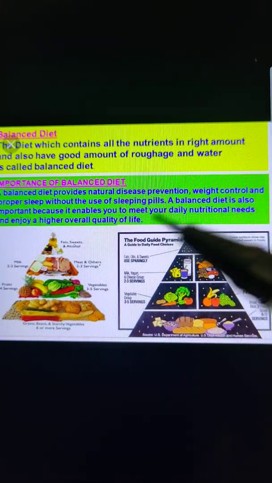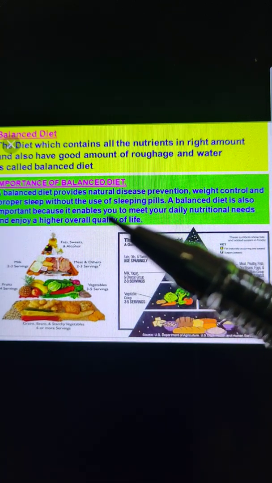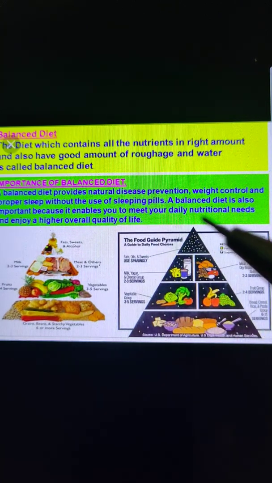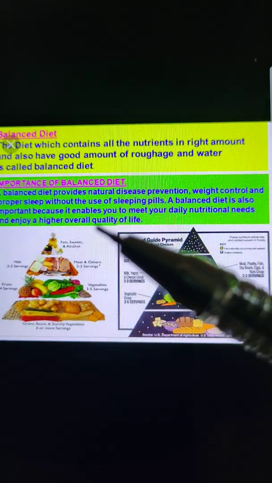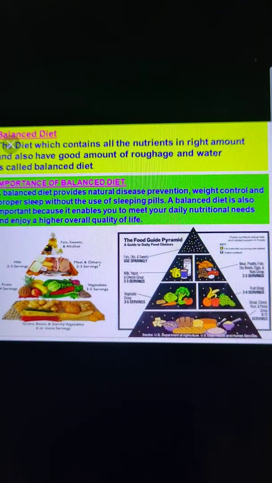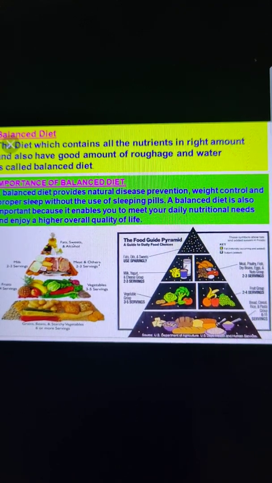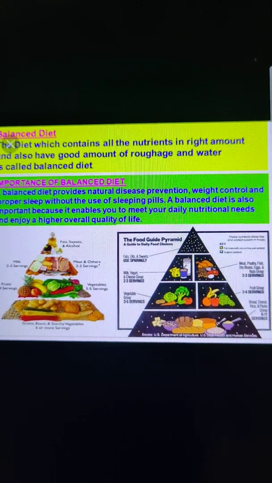A balanced diet is also important because it enables you to meet your daily nutritional needs and enjoy a higher overall quality of life. It helps us to keep ourselves healthy and fit, and it also provides all the nutrients in adequate amount. So to consume a balanced diet is very important.